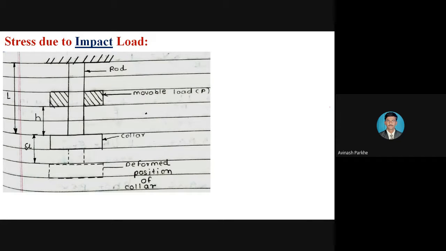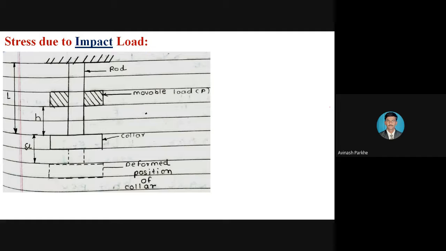But what is meant by the impact load? Impact load means when the load applied on a body falls from a certain height. I will repeat, whatever load is applied on the body falls from a certain height. That load is called an impact load.